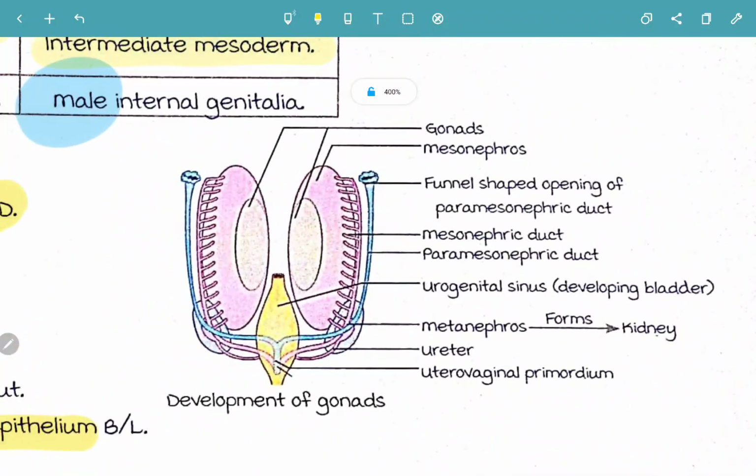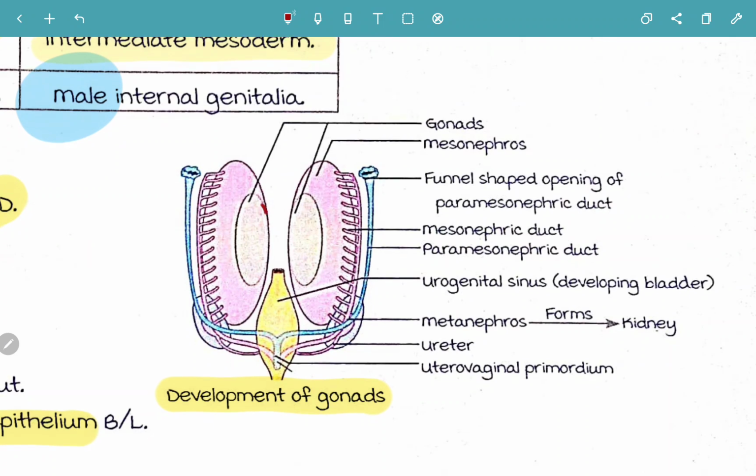So let's look at this beautiful figure. It's a beautiful figure representing the entire development of the gonads. So be careful, be focused. First, these oval structures right here are your gonads. And the yellow colored structure that you're seeing here is your urogenital sinus.